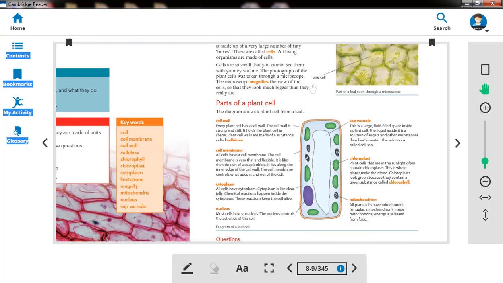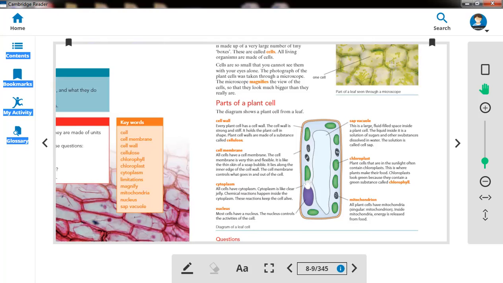And number four is the nucleus. The nucleus is the center. You can see this one, the blue one. Most cells have a nucleus, but not all. The main function of the nucleus is to control all the activity of the cell.